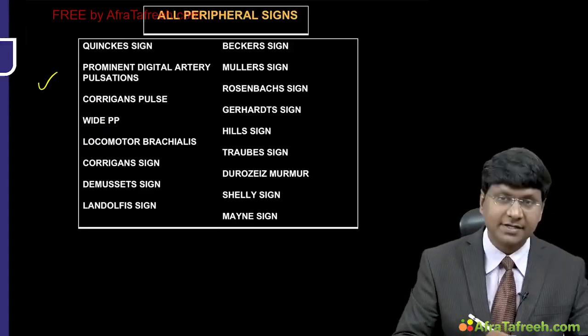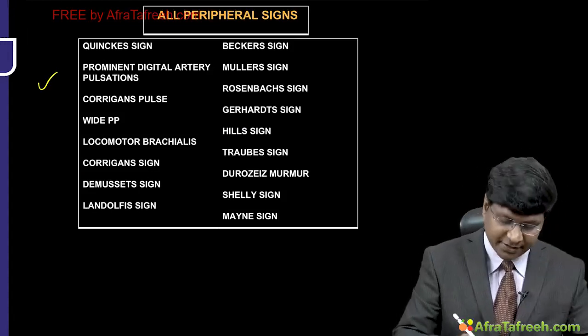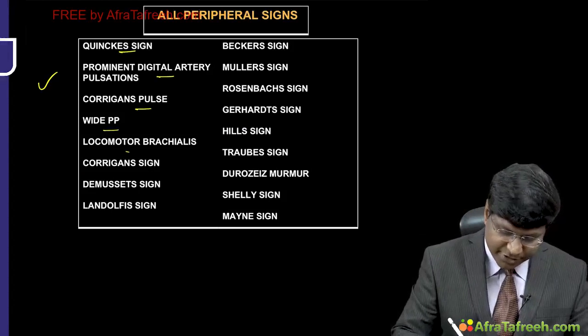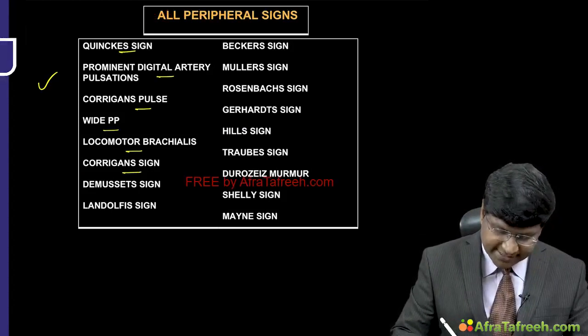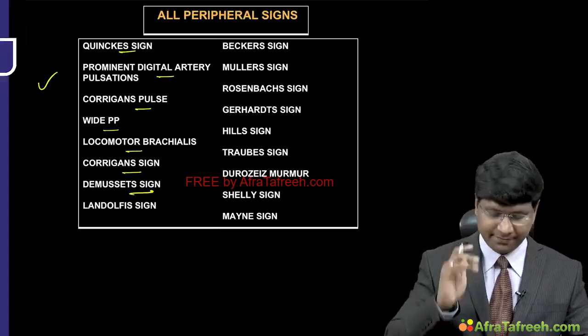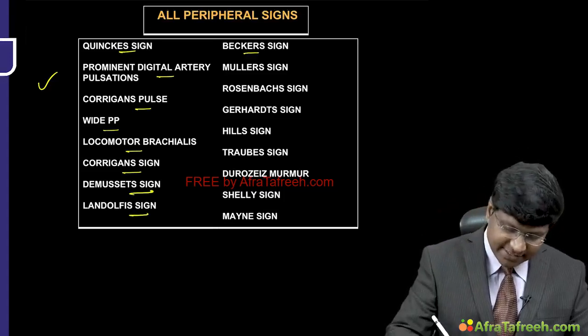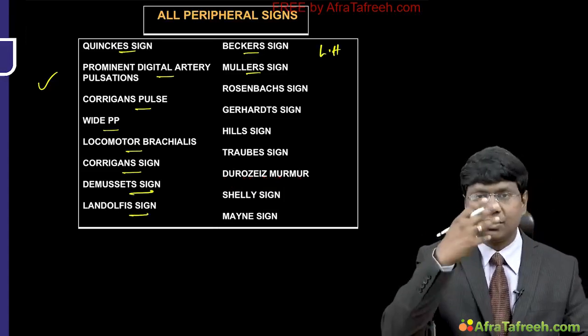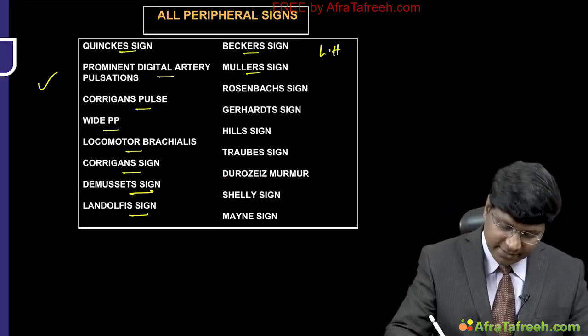So these are all the peripheral signs starting all the way from the tip of the finger. Quincke's, prominent digital artery pulsations, Corrigan's pulse, wide pulse pressure, locomotor brachialis, Corrigan's sign, de Musset sign, that is up to the head. Then Landolfi sign, Becker sign, Muller sign. Then we also have Lighthouse sign. These are all the ones seen in the face. Then Rosenbach sign and Gerhardt sign in the abdomen.